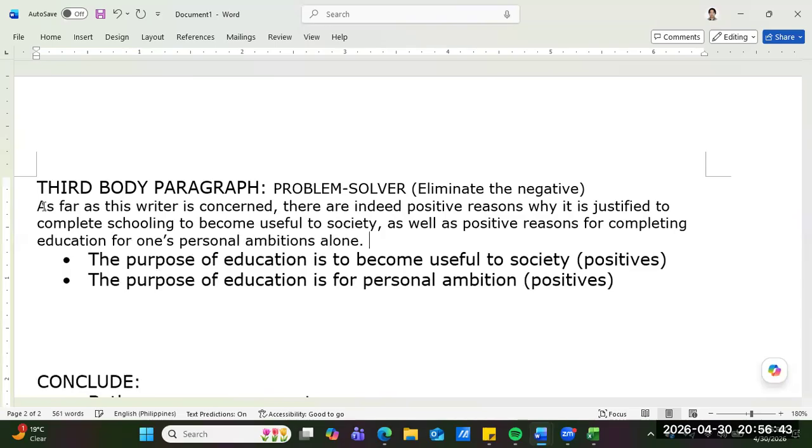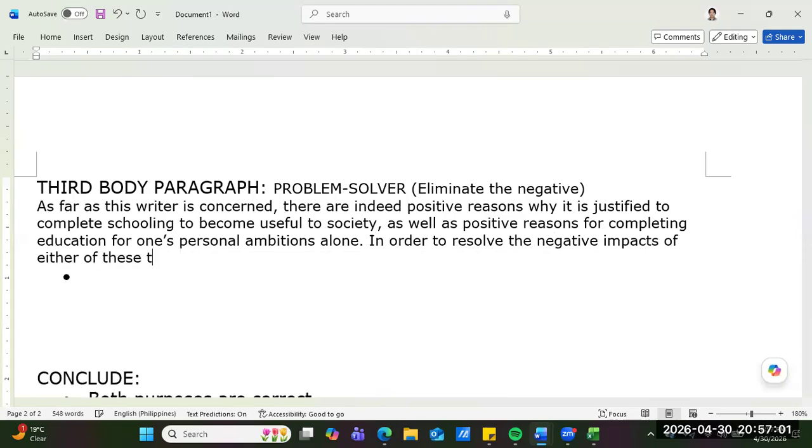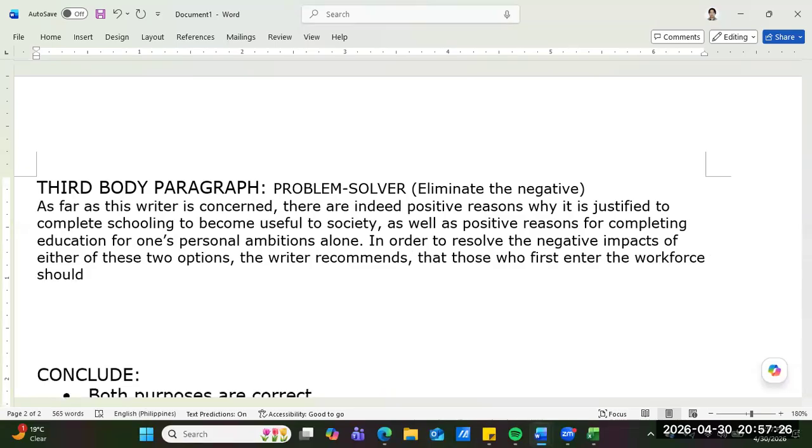And then, in order to resolve the negative impacts of either of these two options, the writer recommends, here it goes, guys, that those who first enter the workforce should undergo some form of experience building.